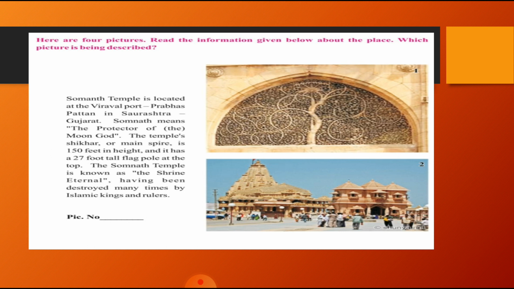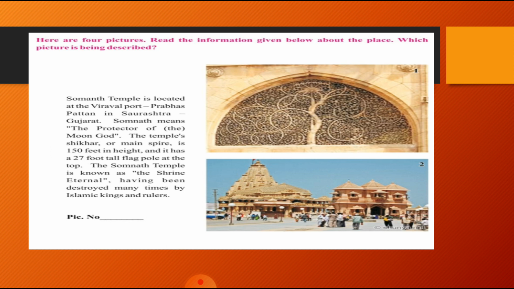The temple Shikhar, or the main spire, is 150 feet in height, and it has a 27-foot tall flagpole at the top.